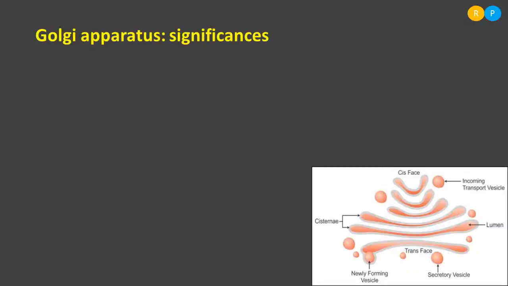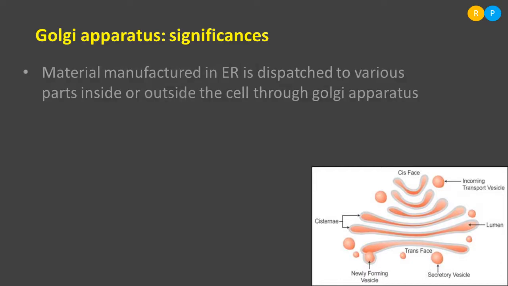Now let us study the significance of the Golgi apparatus. Materials manufactured in the endoplasmic reticulum are dispatched to various parts inside or outside the cell through the Golgi apparatus. We know that the endoplasmic reticulum is a cell organelle that synthesizes proteins and lipids.